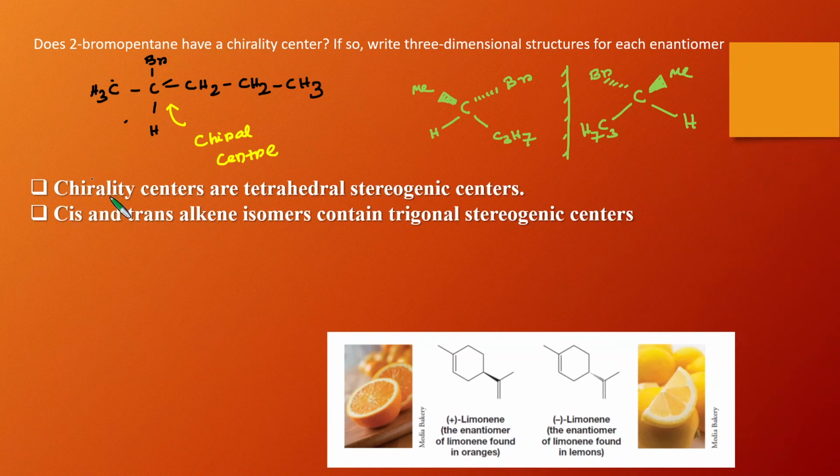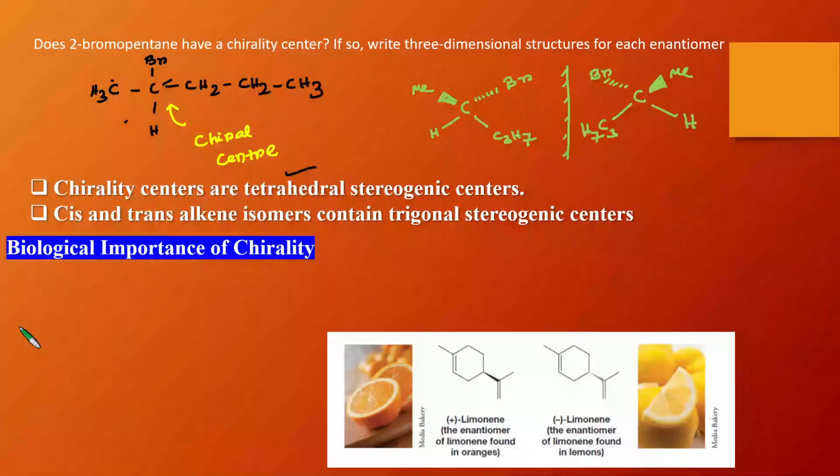So basically, a chirality center is one type of stereogenic center, but it is a tetrahedral stereogenic center. Why is it tetrahedral? Because it is bonded to a total of 4 different groups. So that's why it is a tetrahedral stereogenic center.